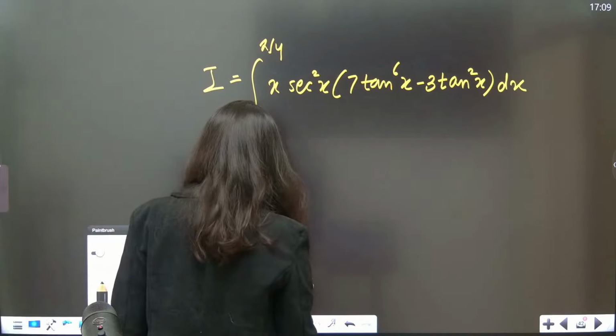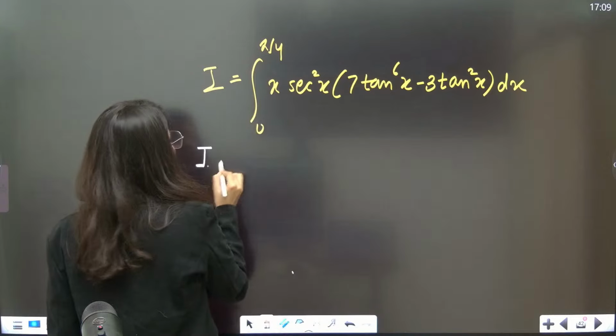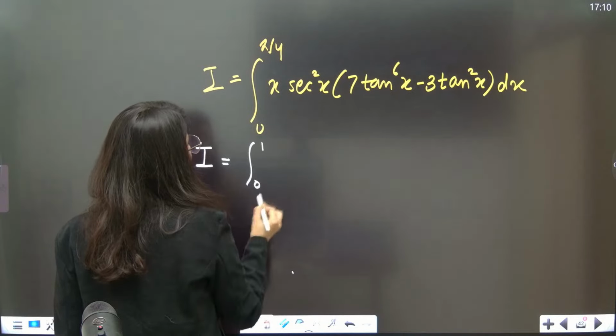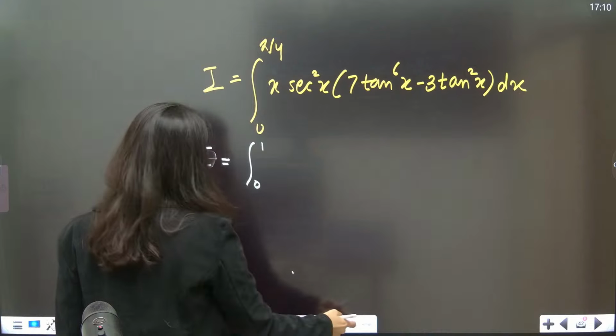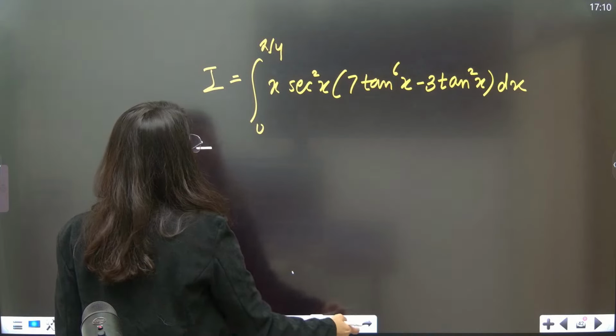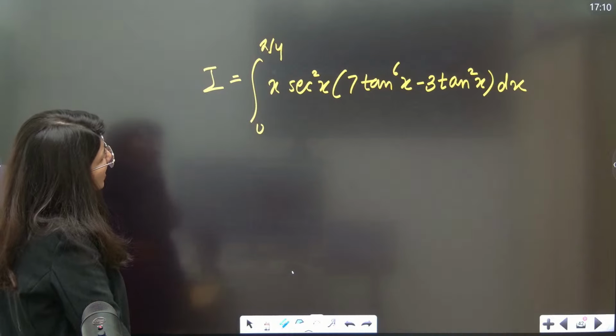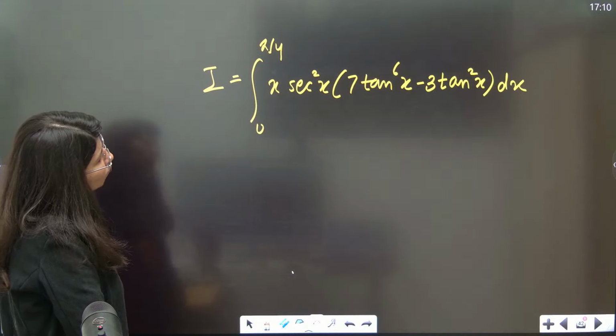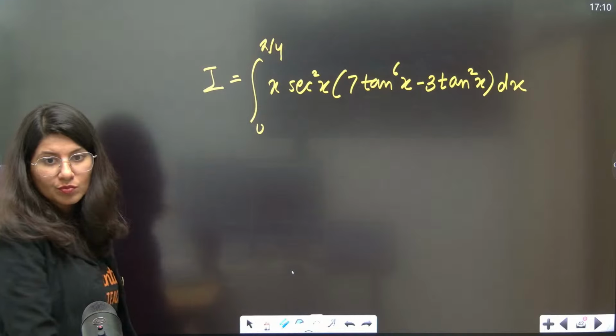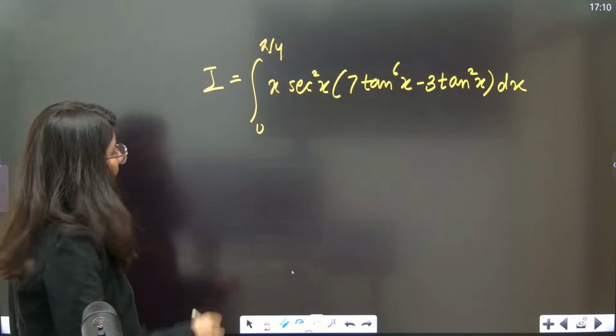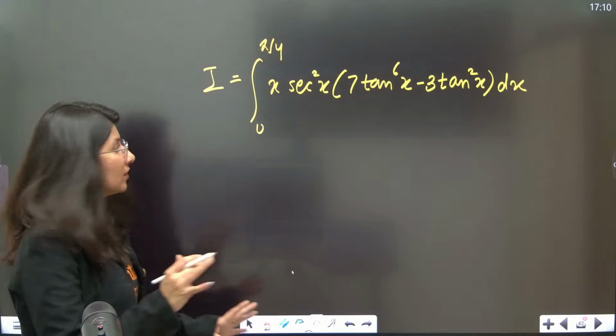If you convert this, what will happen? Can anybody tell me, ma'am? I is equal to integration from 0 to 1, this is your x. No, we cannot convert it right away. What we can do is apply King's property and add. Okay, don't do this.